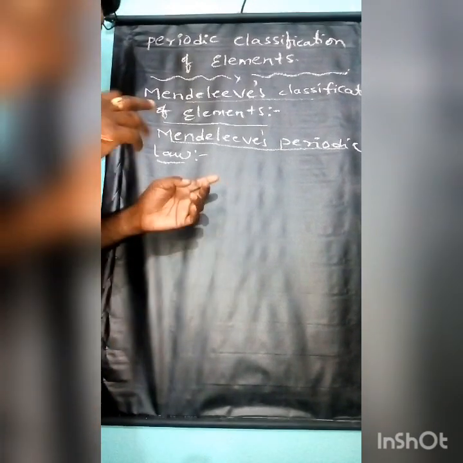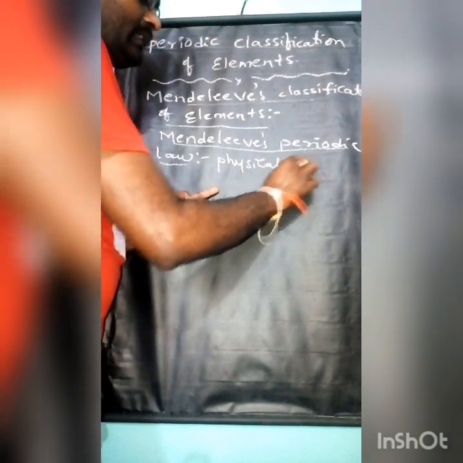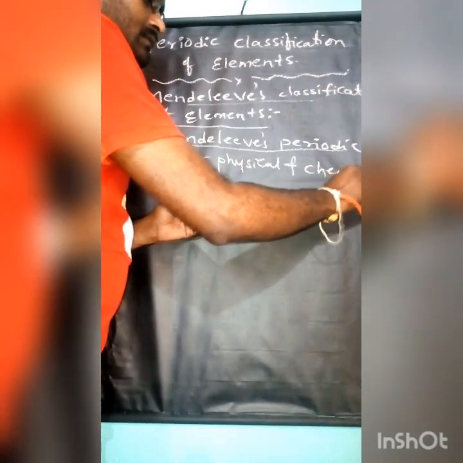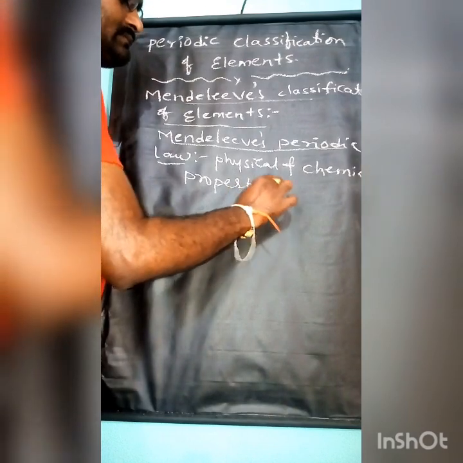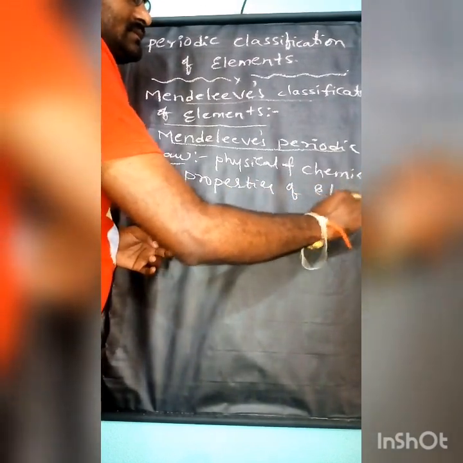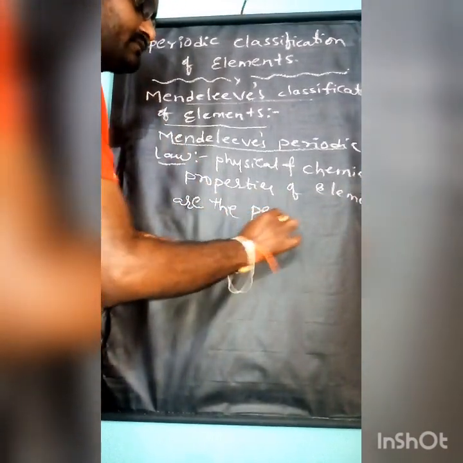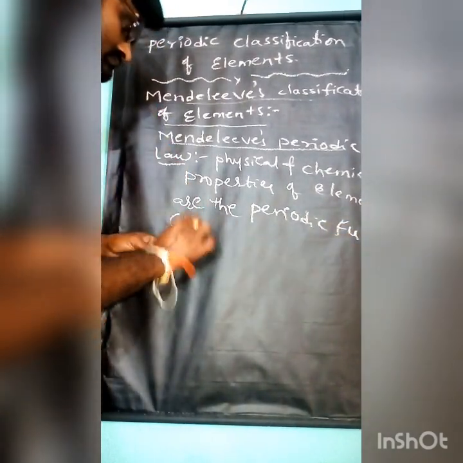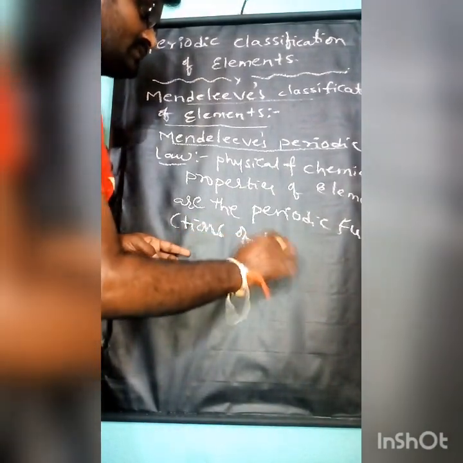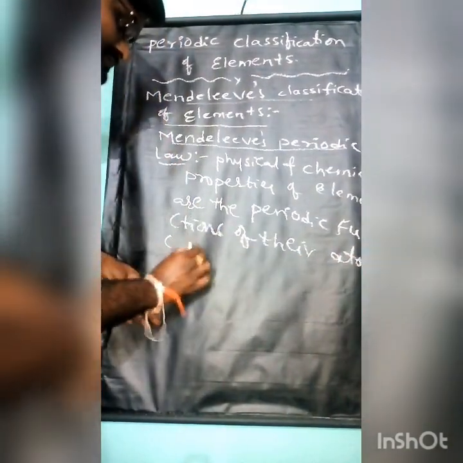According to Mendeleev's periodic law, physical and chemical properties of elements are the periodic functions of their atomic masses.